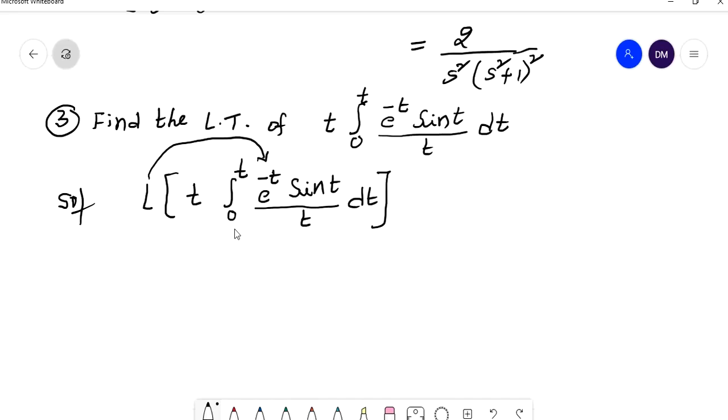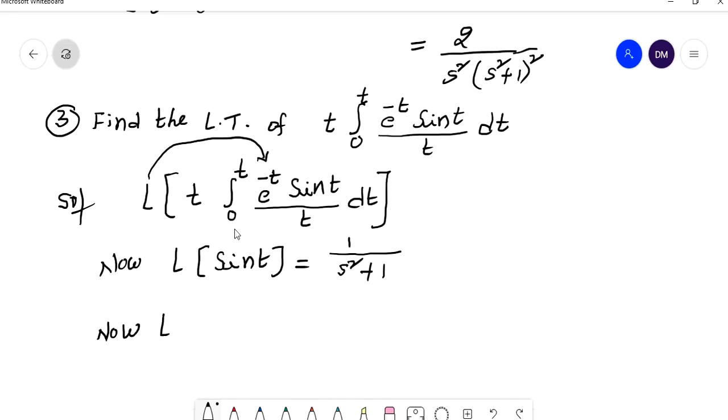See here, in the first step we have to find L of sin t. What is L of sin t? L of sin t value is a by s square plus a square; here a value is 1, so 1 by s square plus 1 square, 1 square means 1, right?